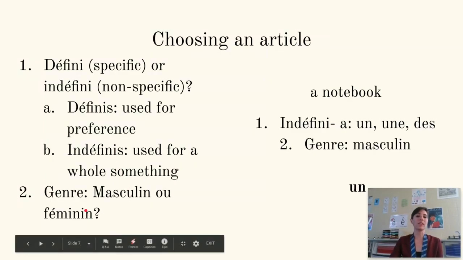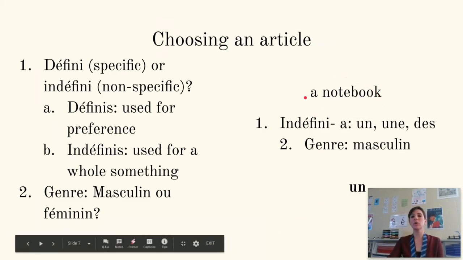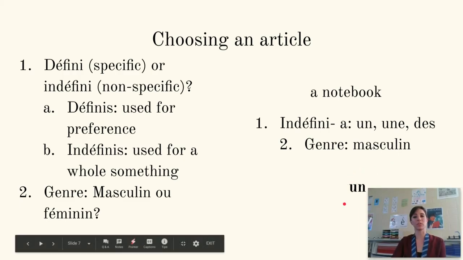Then you have to ask yourself, is it masculine or feminine? We could also have plural. So you have to ask yourself masculine, feminine, or plural. So if we are talking about a notebook, this is not the notebook that you use for French. It is just any old notebook, a notebook. We're non-specific, so it's going to be indéfini, a. So we choose from un, une, or des. Now, notebook is cahier, and the gender is masculine. And it's singular in this case. We're talking about a single notebook, and that's masculine. So we will choose un as our indefinite article, un cahier.